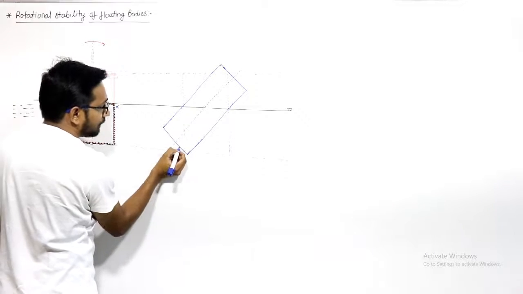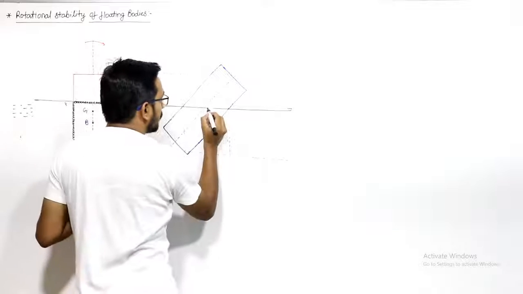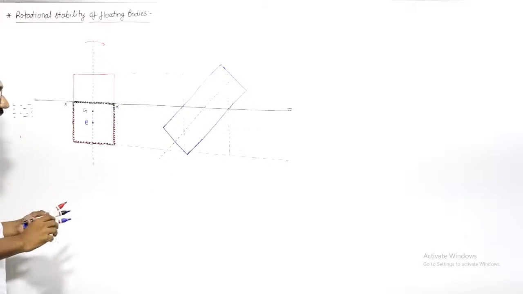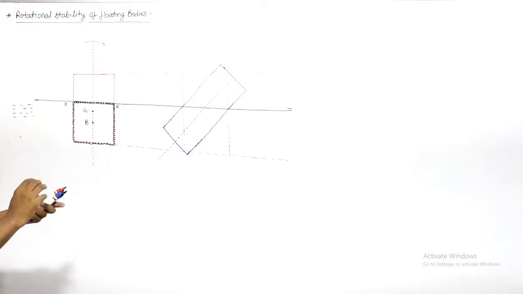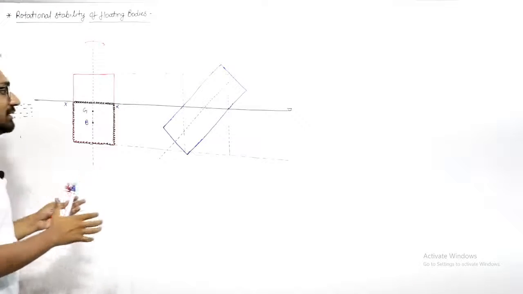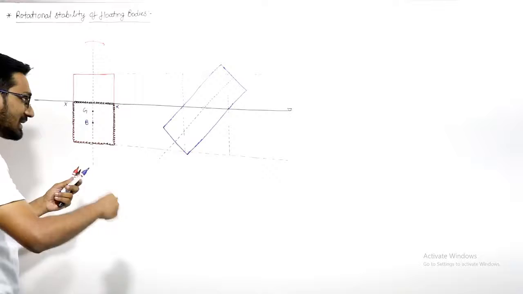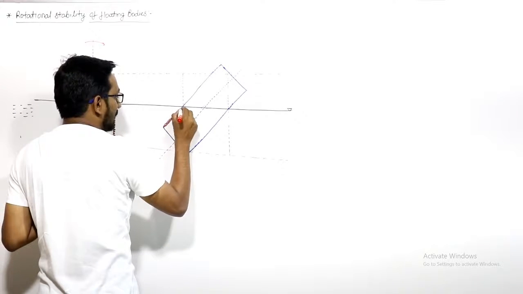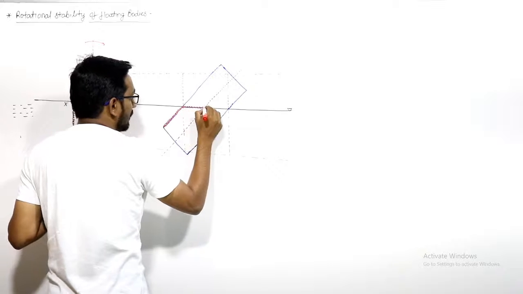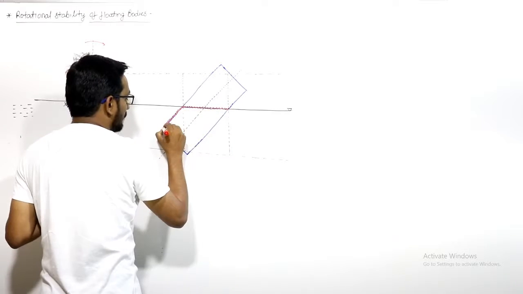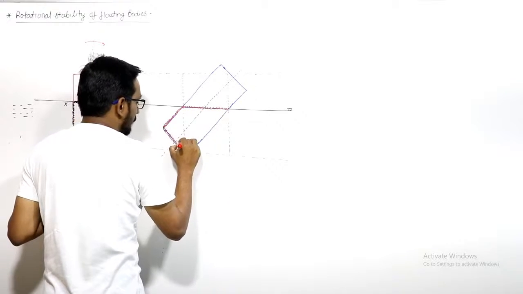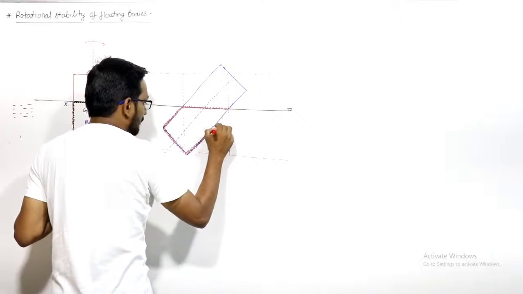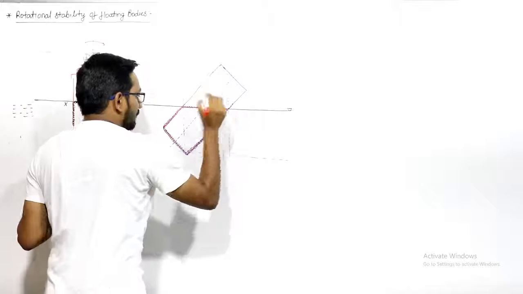Now if I mark the body surface which is inside the fluid, let us say this shape of the body will be inside the fluid. Right, this shape of the body will be inside the fluid.